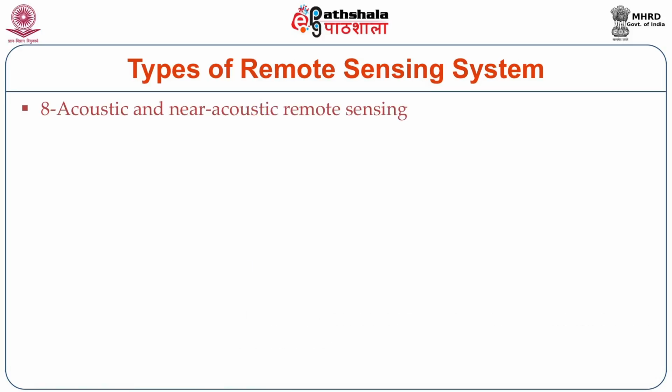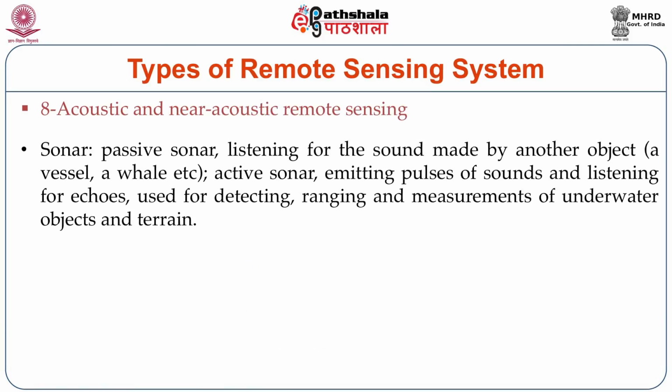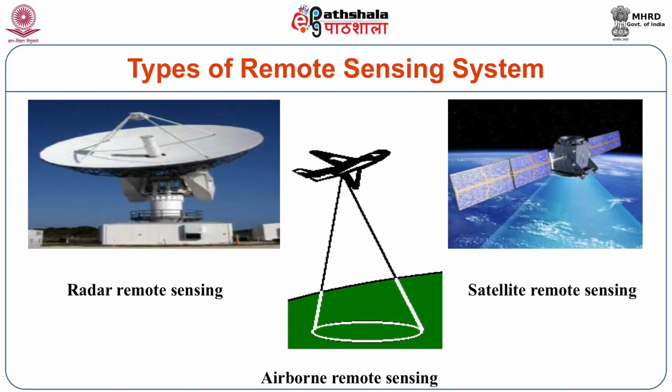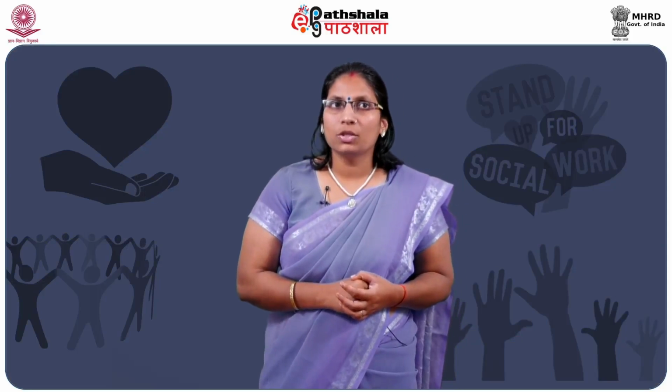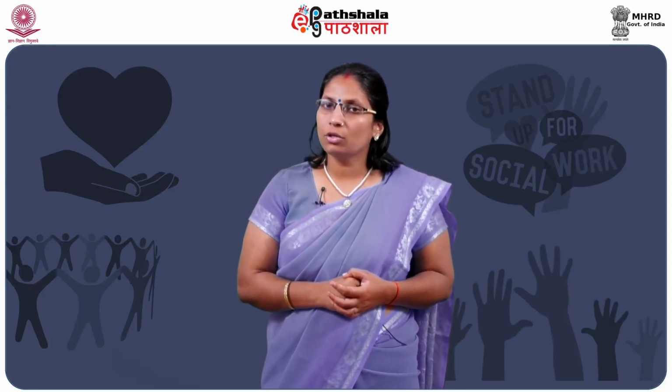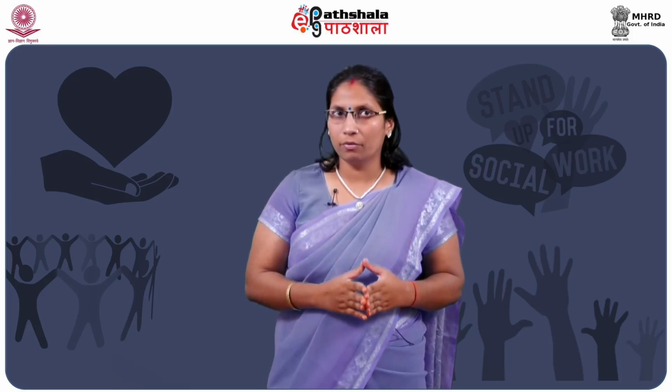In case of acoustic or near acoustic remote sensing, this is basically related to listening. There is a passive sonar that listens for the sound made by another object, and there is active sonar that emits pulses of sound and listens for echoes, which is used for detecting. In the next slide you can see the figures related to radar, satellite and airborne remote sensing. In case of remote sensing, whatever images we have involve the identification of various targets in the image.